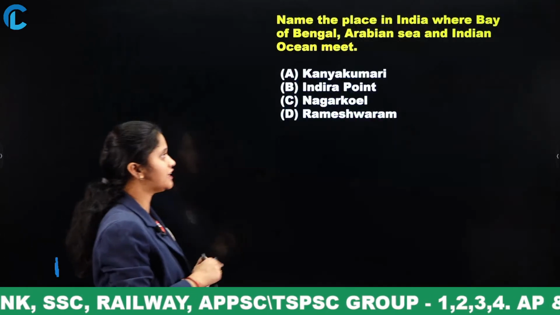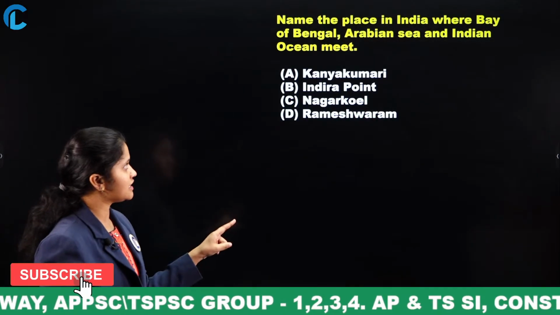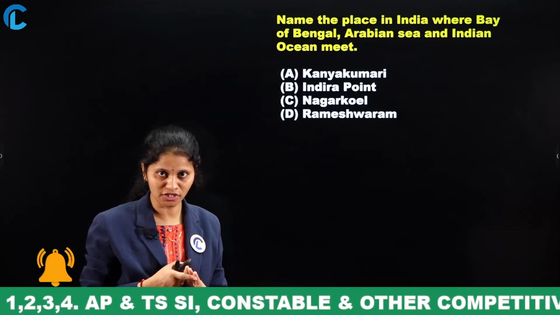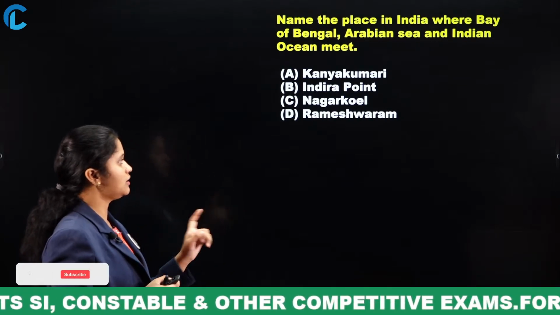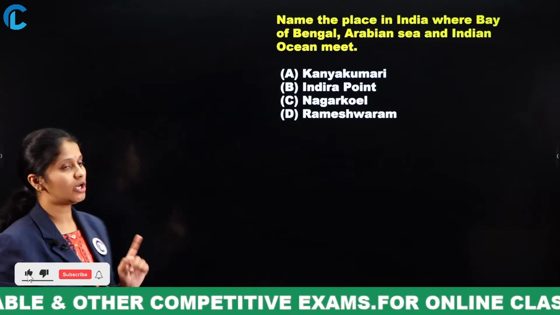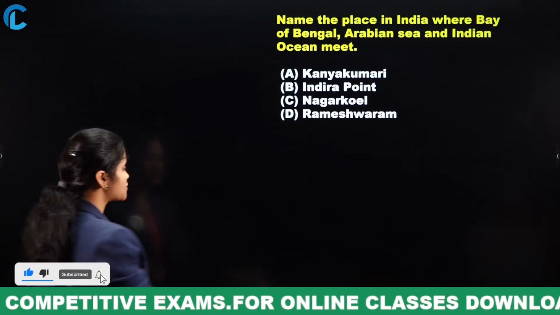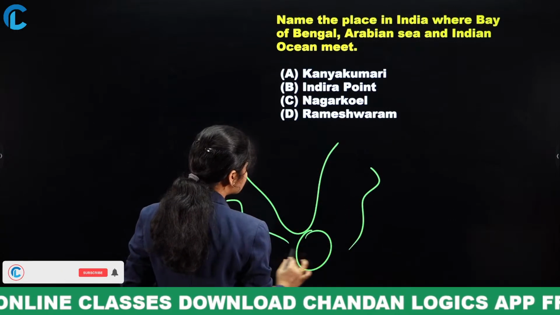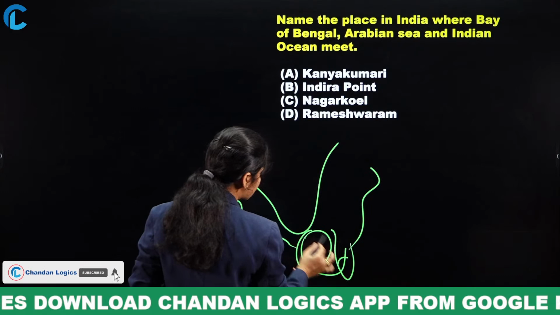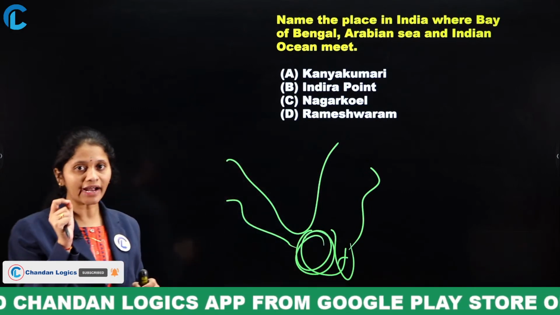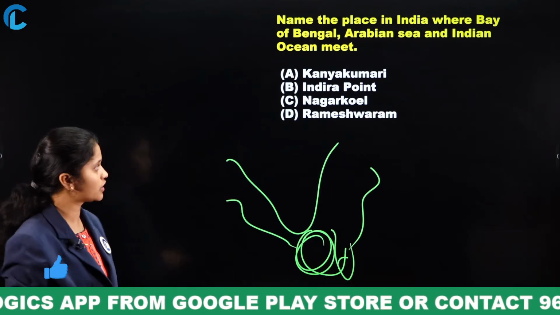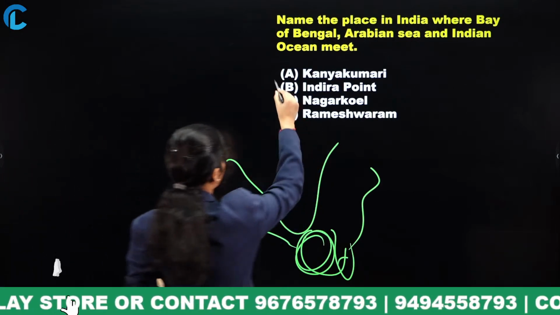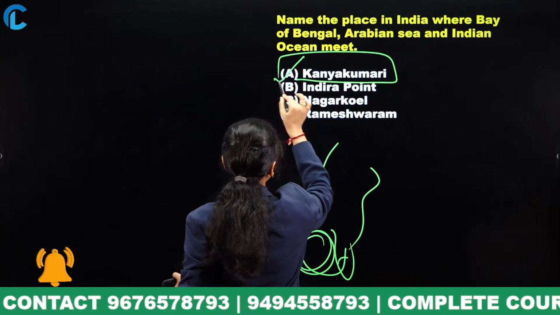Now let me move to the next question. Name the place in India where the Bay of Bengal, Arabian Sea and Indian Ocean meet. Kanyakumari, Indira Point, Nagarkol or Rameshwaram. The question is about the region where the Arabian Sea, Bay of Bengal and Indian Ocean all meet. What is the exact region in India? If we move to the options, your answer is Kanyakumari. Option A is the perfect answer.